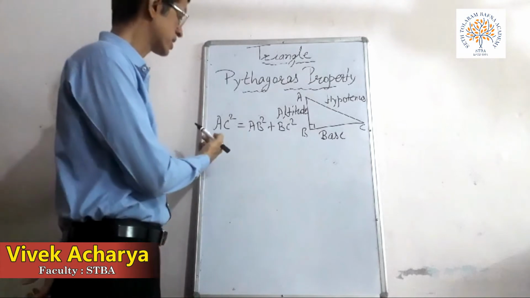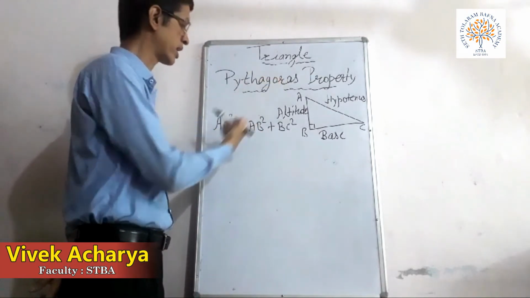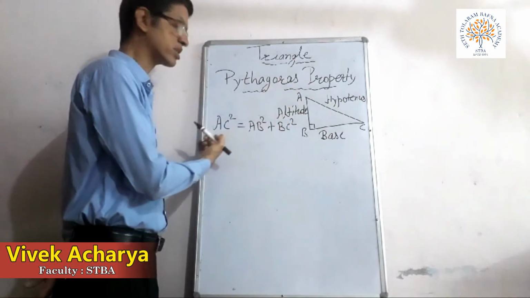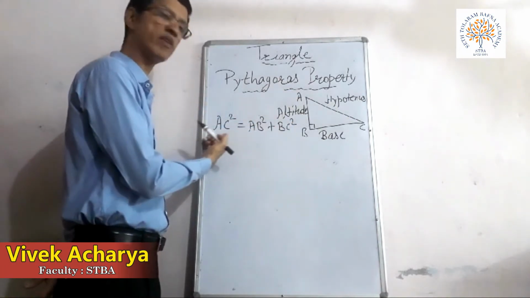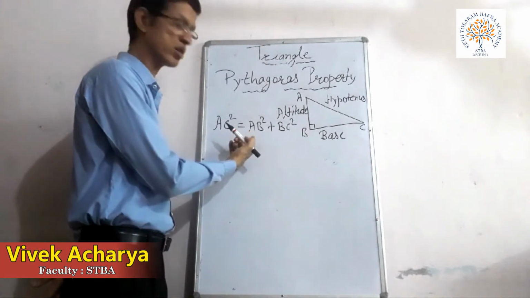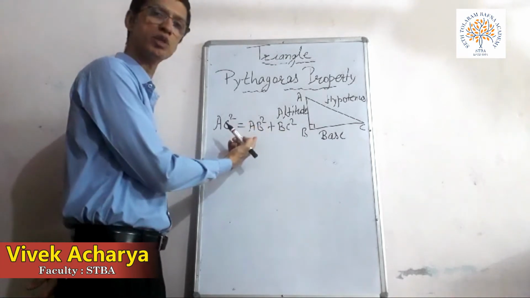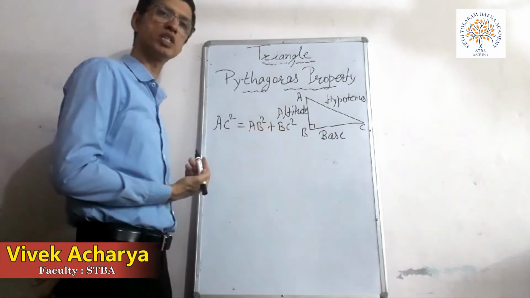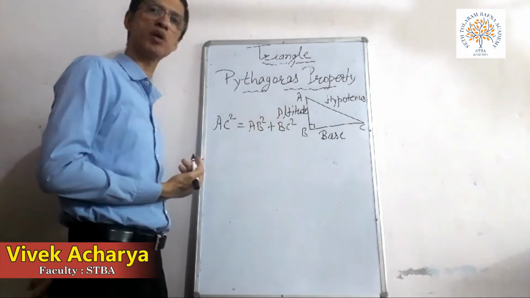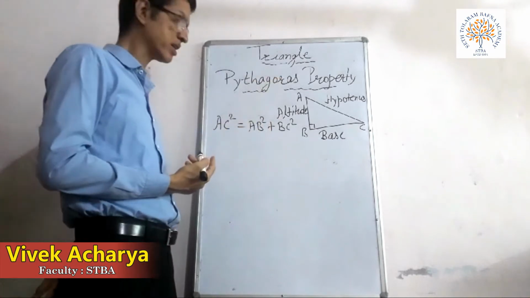Children, once again just go through it. Pythagoras has told that in a right angle triangle, the length of the hypotenuse square is always equal to the sum of the other two side squares, means AB square plus BC square, and this is a very important property, children. So remember the Pythagoras property always.